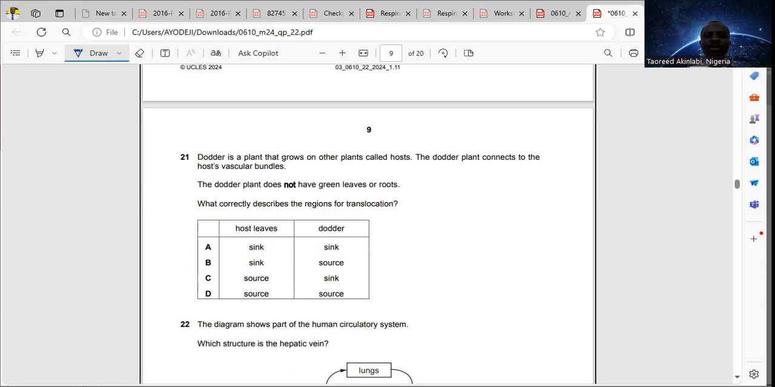That means the host plant will now be the source of food for the dodder plant, while the dodder plant itself will now be the sink. Sink is where the food is going to. Source is where the food is manufactured from. That's why the answer is option C for 21.